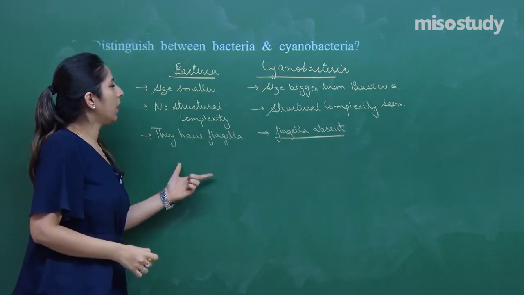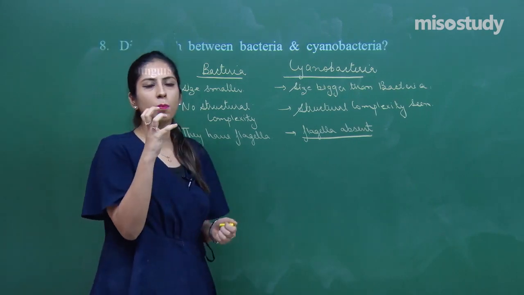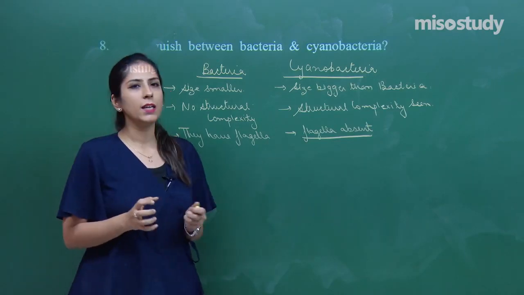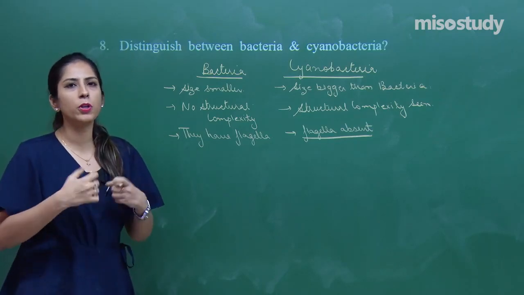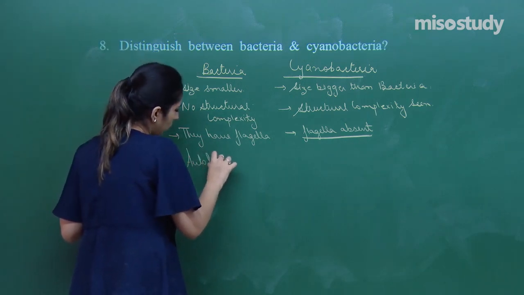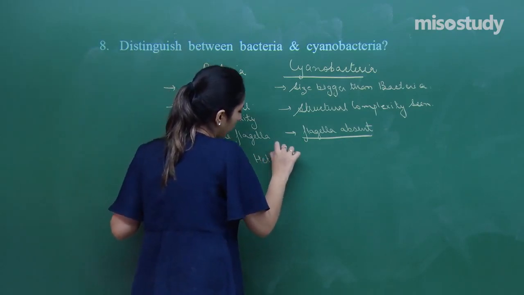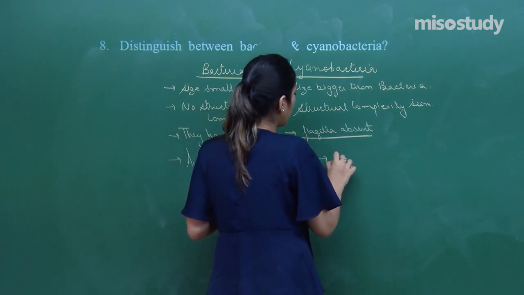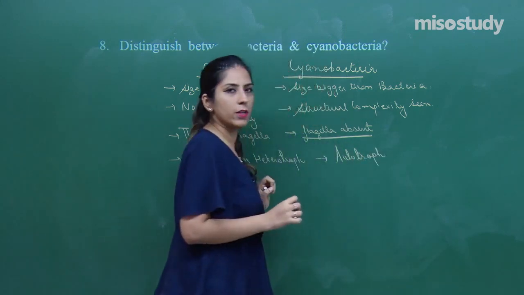Now, bacteria are basically a group of organisms which are of a very simpler kind. Cyanobacteria are more complex. Bacteria can be either autotroph or heterotroph, whereas cyanobacteria are always autotroph.